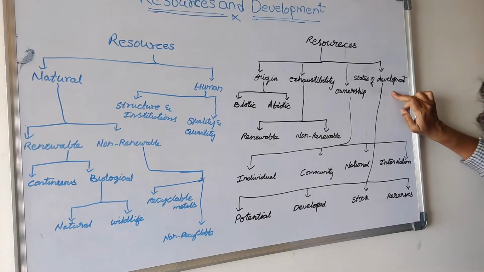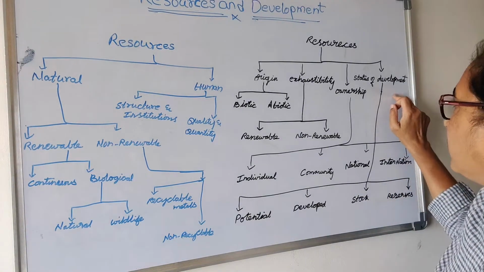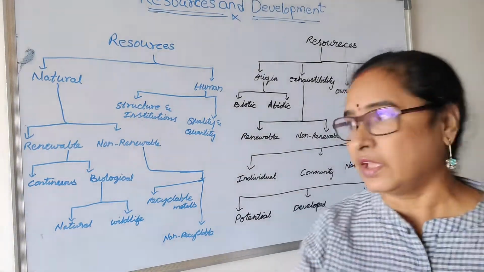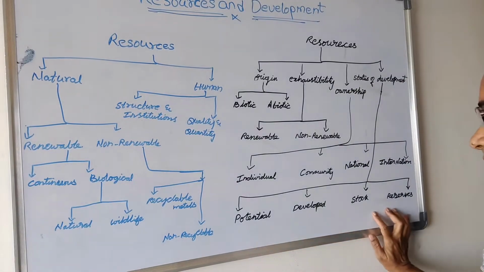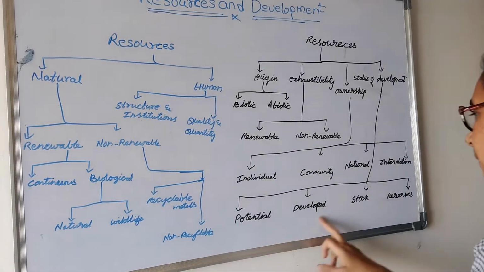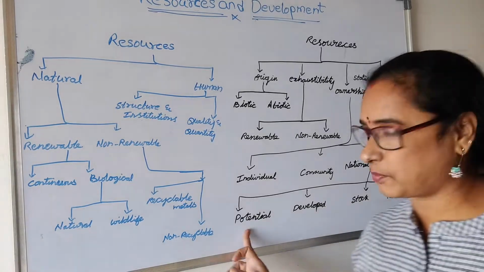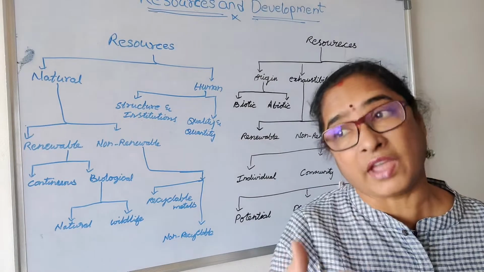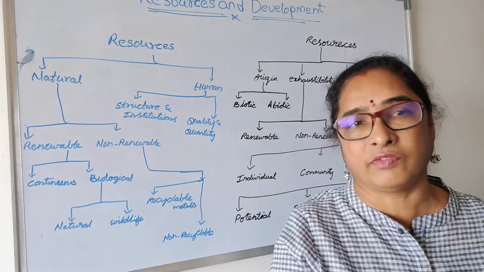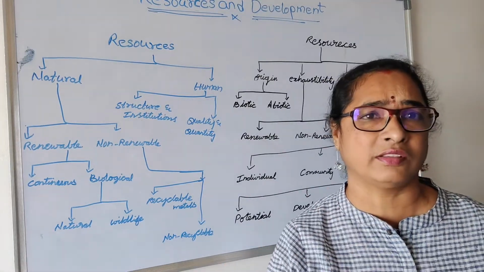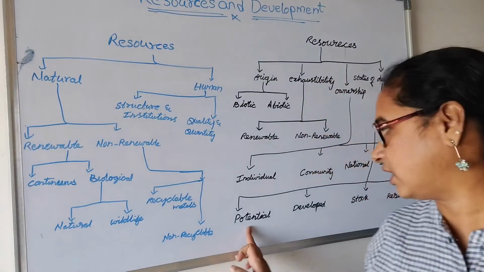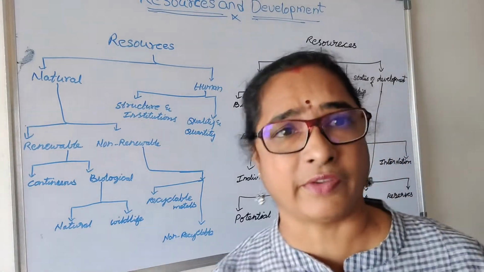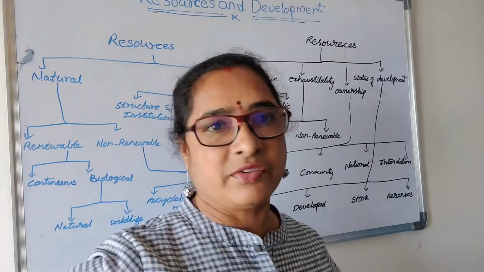Next, status of development. Based on the status of development of the resources and how we are using them, they are divided into four types: potential, developed, stock, and reserves. What are potential resources? The resources which we have identified, but which have not come into utilization, are known as potential. And developed means the resources which are developed for our utilization.